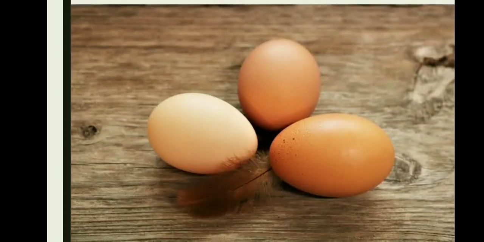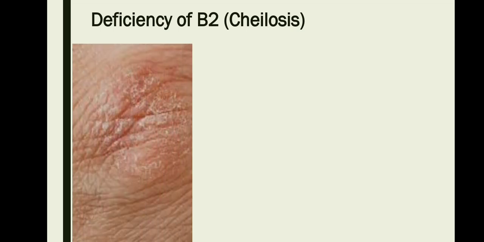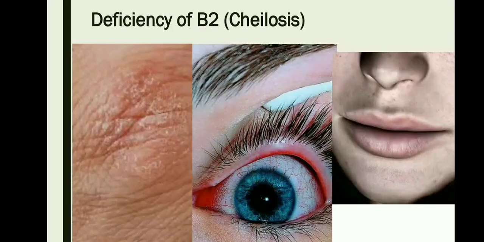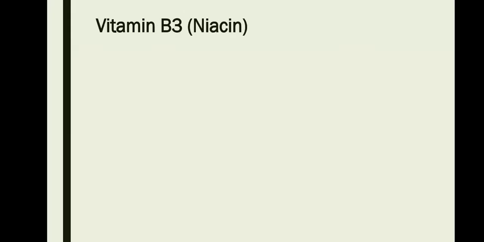And deficiency of vitamin B2 will lead to a condition which is called Cheilosis or ariboflavinosis. So the symptoms of the disease are dry skin, irritation in the eyes, and fissures in the corners of the mouth.